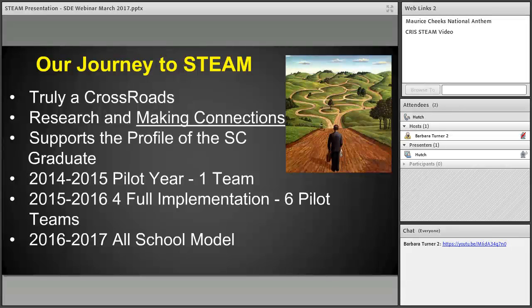So we decided to go with offering a STEAM option here at Crossroads, and initially our thought was we would just have a small program within our school. As you can see a few bullets down there, we started in 2014-2015. We had a pilot year and we had one team. At that time we were not 4-member teams, we were 6-member teams, and we had, like, science and social studies every other day. We were just doing things differently than we do now.